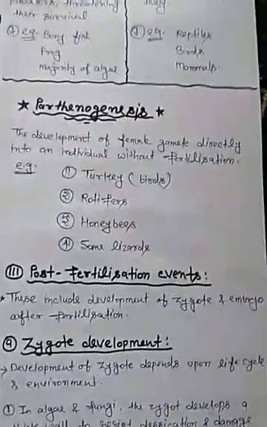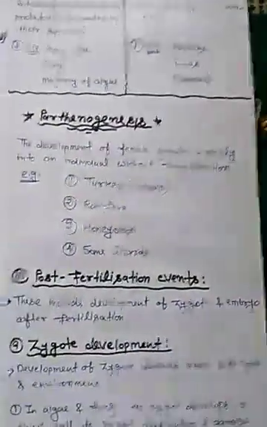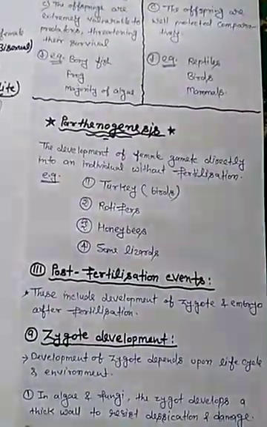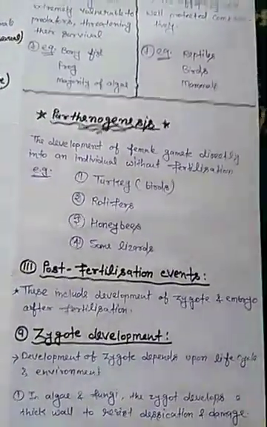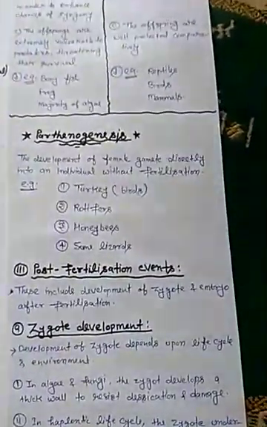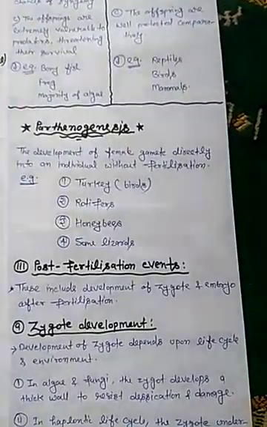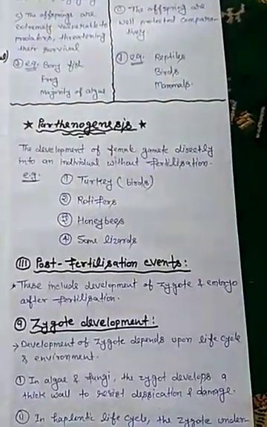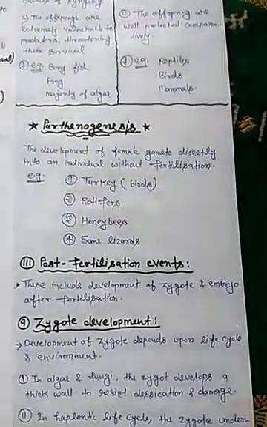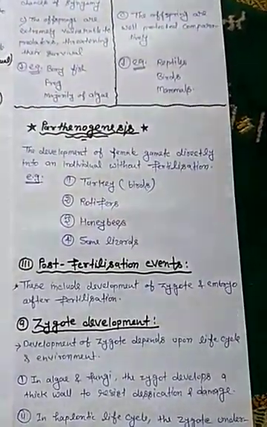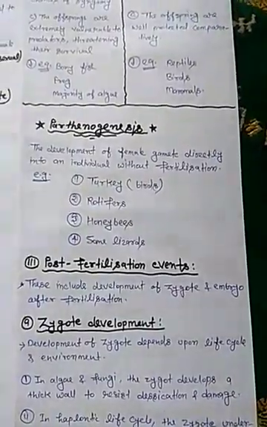The development of the female gamete directly into an organism without fertilization is called parthenogenesis. The example of parthenogenesis is turkey, which is a type of bird. The second example is rotifer. The third example is honeybee. And the last example is that some lizards also reproduce by parthenogenesis.